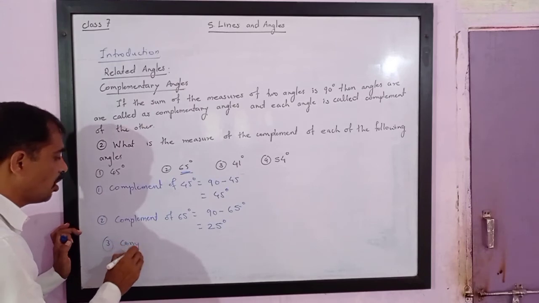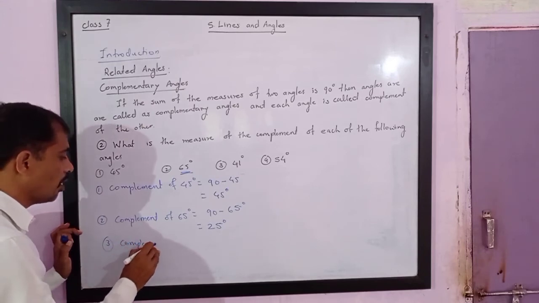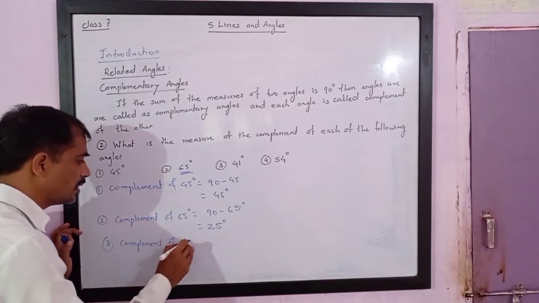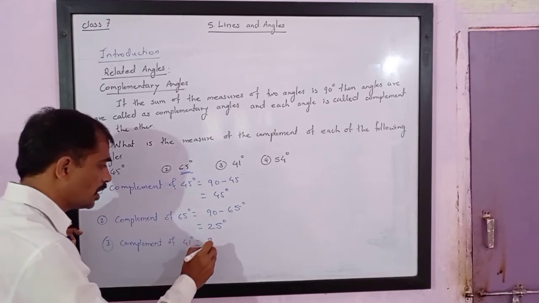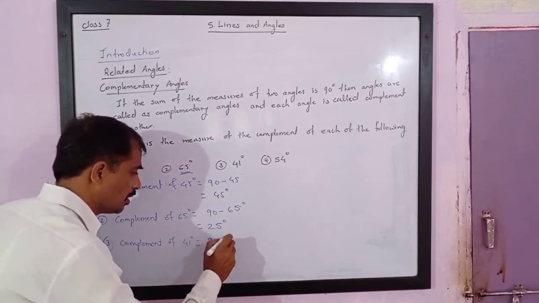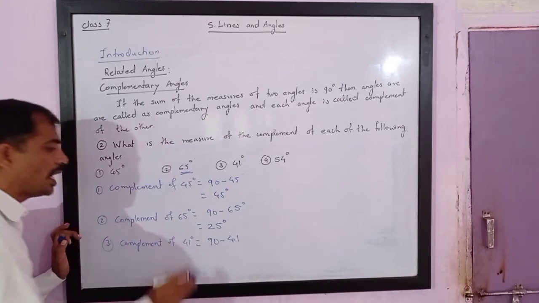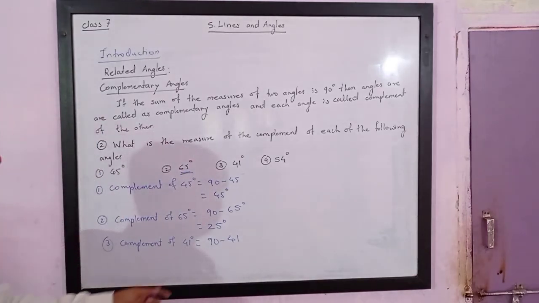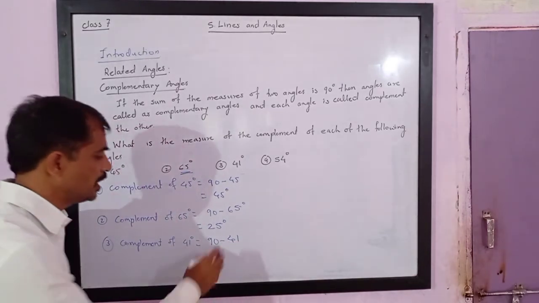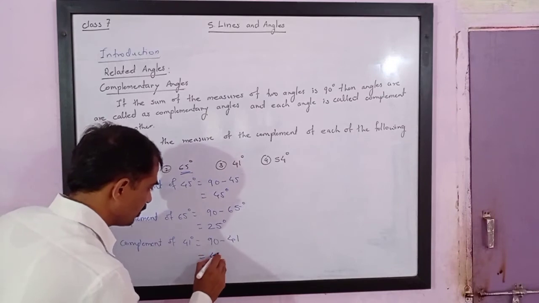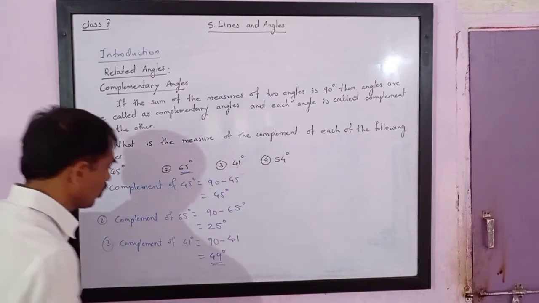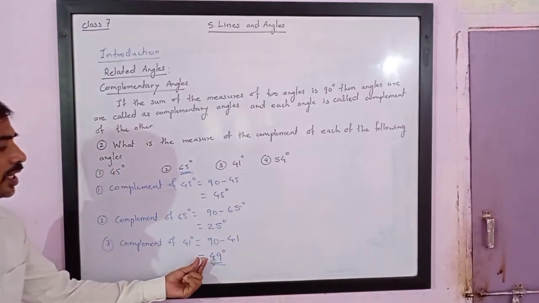So the complement of 41 degrees is equal to 90 minus 41. We know that 90 minus 40 is 50, and one more, so it is 49 degrees. So the complement of 41 is 49 degrees.